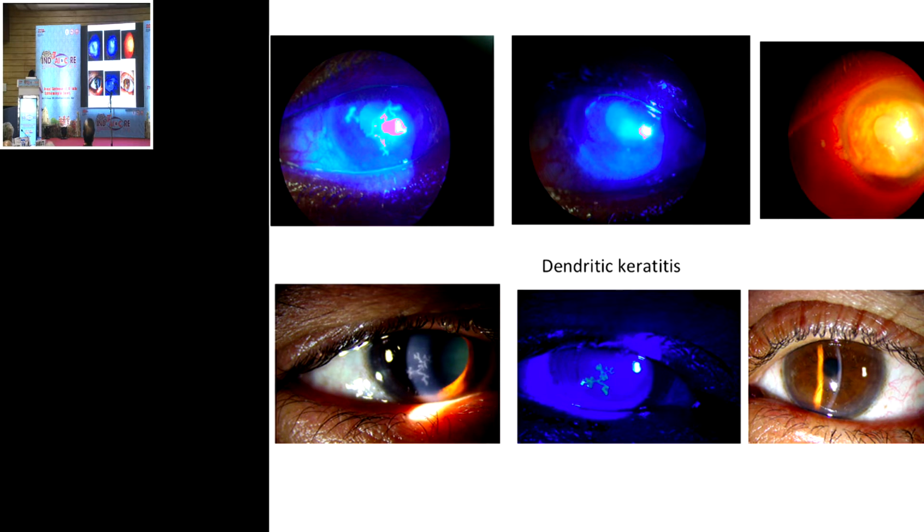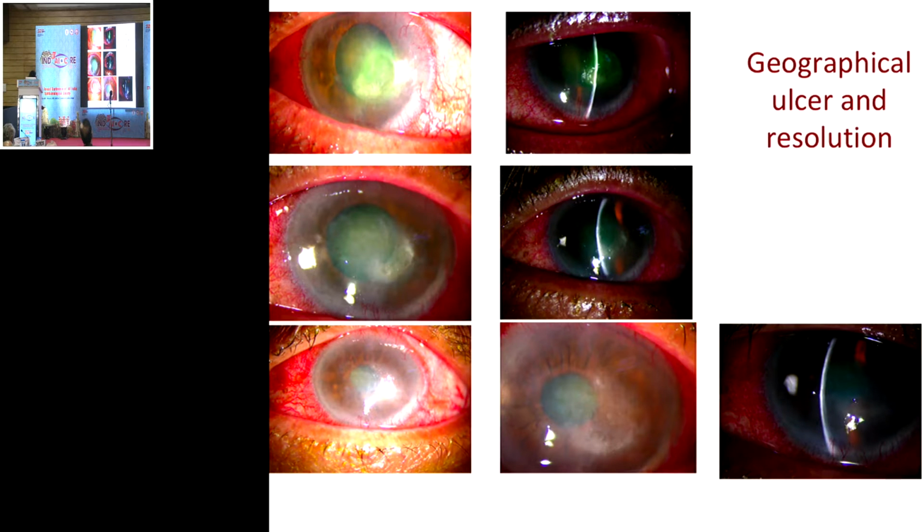Put the patient on topical acyclovir 3%, 5 times a day, and call the patient definitely after 48 hours. I definitely see the patient at 48 hours, and this is when the resolution already starts taking place and the patient starts becoming stain negative. So the important thing is, pick up the case at this stage, start the treatment, and call the patient after 48 hours. There are very, very few cases of resistance to topical acyclovir. So if the ulcer is not healing, we'll see why it's not healing.